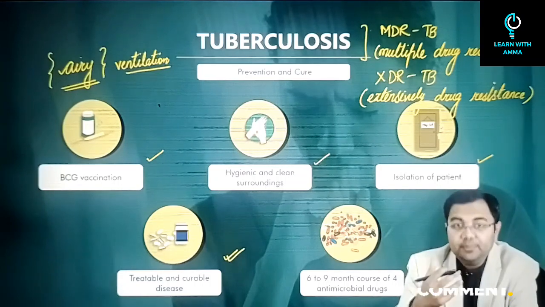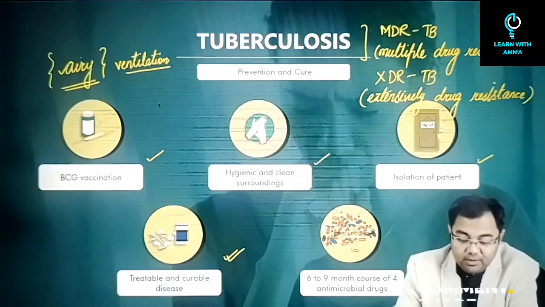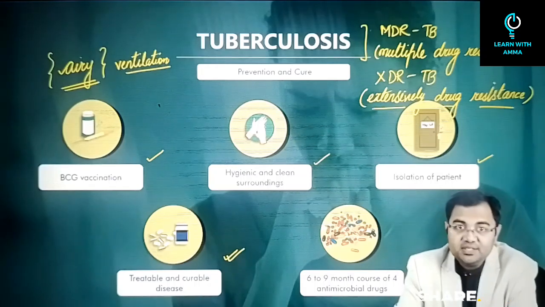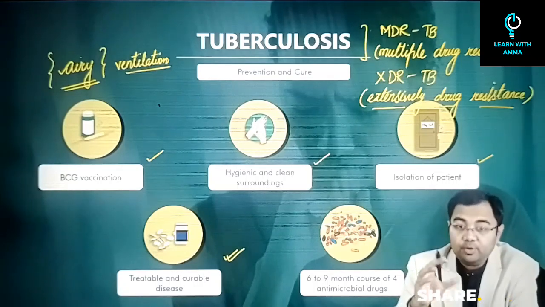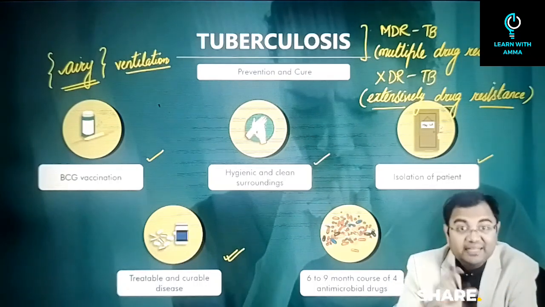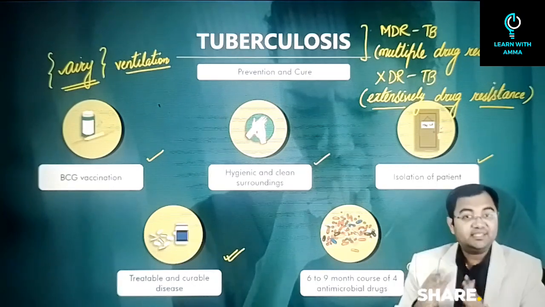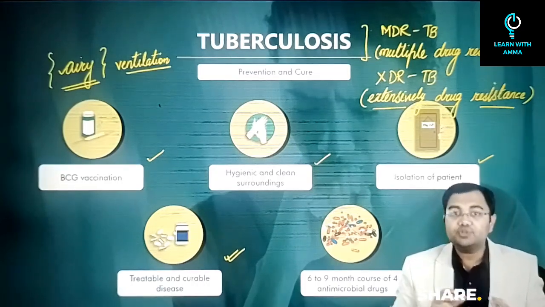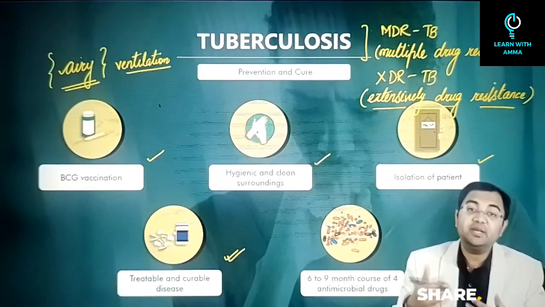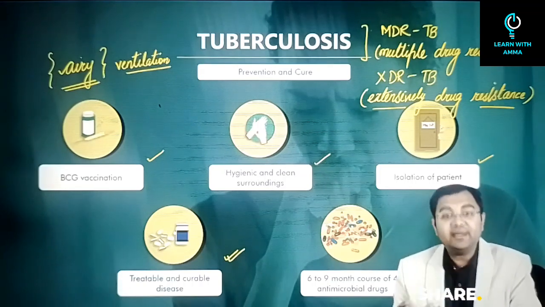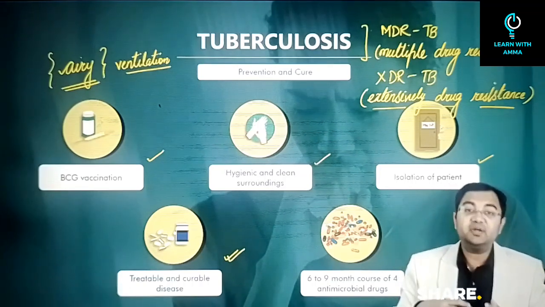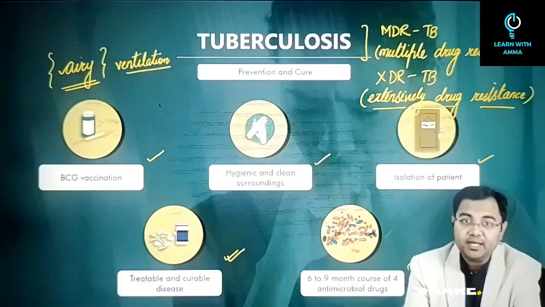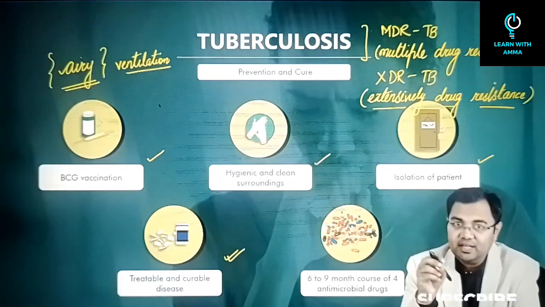Now in extreme cases, there are cases that have been seen which are called XDR-TB, extensively drug resistant TB. What happens in this is that even the medication that normally works with MDR-TB doesn't work when it comes to XDR-TB. If you go back to the history of the first isolation of cases of XDR-TB, what was observed is that it started to develop in patients who were wrongly diagnosed with multiple drug resistant TB. Multiple drug resistant TB was not handled properly, and it led to a new variant in the bacteria, and this became extensively drug resistant TB or XDR-TB.